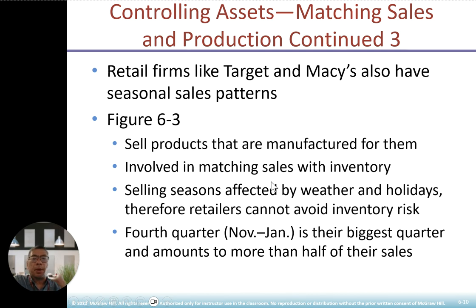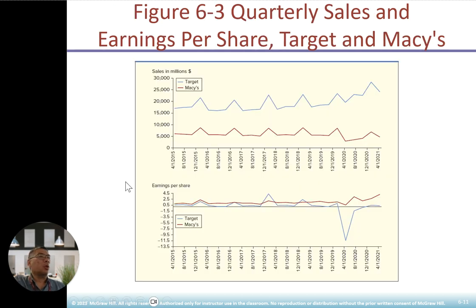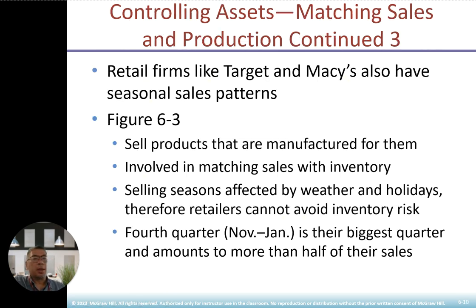December month. Okay, let's look at the fourth quarter. November to January is their biggest quarter of the year, with more than half of the sales. This is a typical Target and Macy's retail share. Okay, so look at Target and Macy's. Target is the blue line here, going up and up. So remember December, remember the months here, November to January, right?